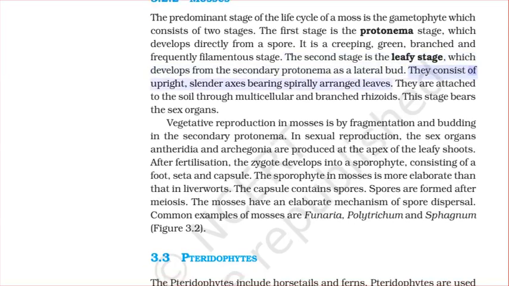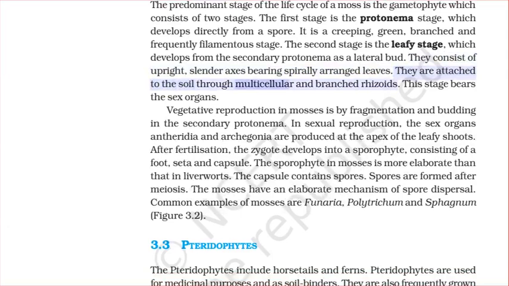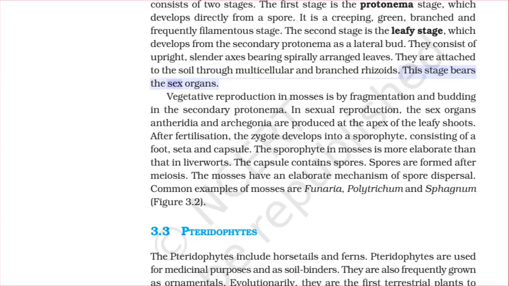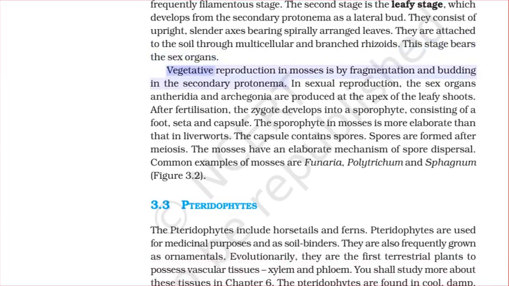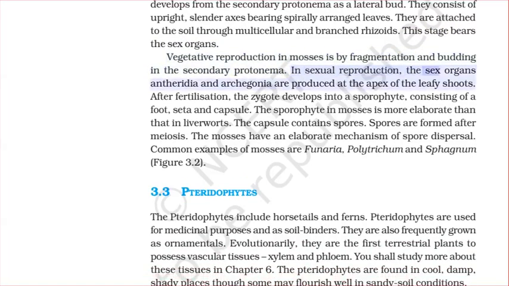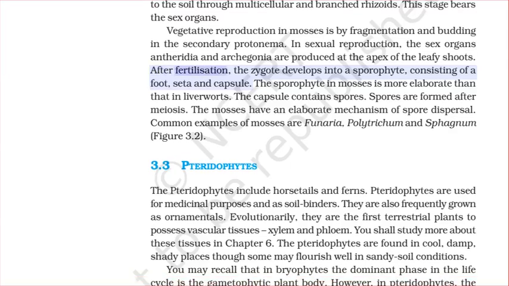They consist of upright, slender axes bearing spirally arranged leaves. They are attached to the soil through multicellular and branched rhizoids. This stage bears the sex organs. Vegetative reproduction in mosses is by fragmentation and budding in the secondary protonema. In sexual reproduction, the sex organs antheridia and archegonia are produced at the apex of the leafy shoots. After fertilization, the zygote develops into a sporophyte, consisting of a foot, seta, and capsule.